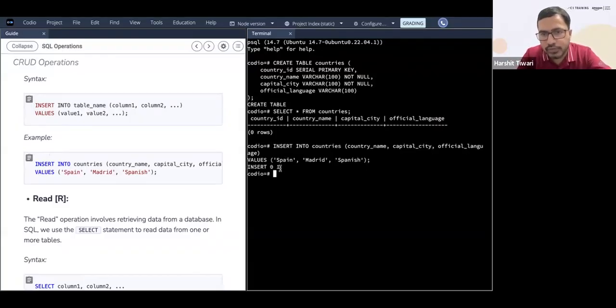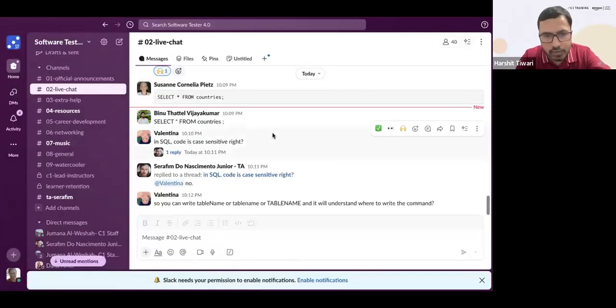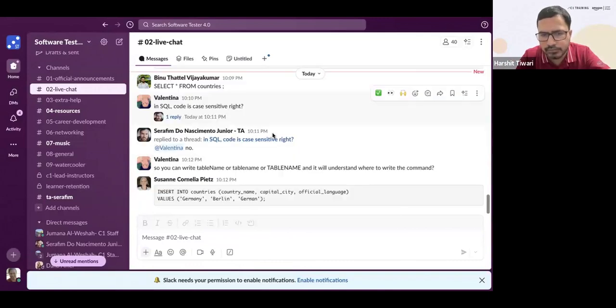Is that clear? So insert 0, 1. That means this has been inserted. Is that clear? Any questions? Let me see. Valentina says, so you can write table name or table name or table name and it will understand where to write the command.